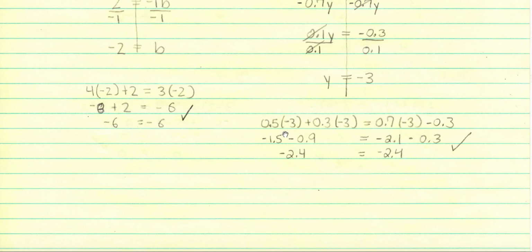0.5 times negative 3 plus 0.3 times negative 3 equals 0.7 times negative 3 minus 0.3. This gives me negative 1.5 minus 0.9 equals negative 2.1 minus 0.3. And so negative 2.4 is equal to negative 2.4. And the solution checks.